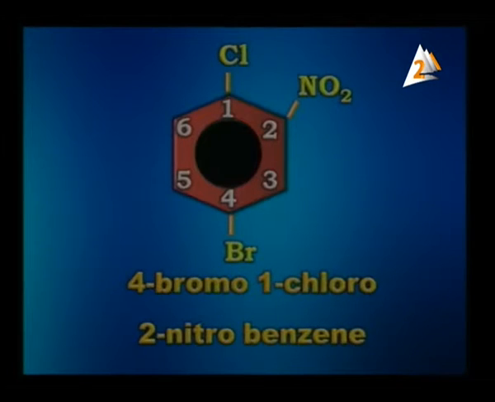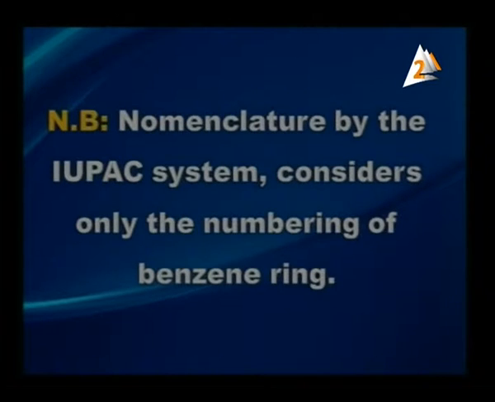For example, as shown in the diagram here, we are going to number the benzene ring to get the lowest possible numbers for the substitutions. So this compound will be named 4-bromo, 1-chloro, 2-nitrobenzene. My dear student, notice that the nomenclature by the IUPAC system considers only the numbering of the benzene ring.